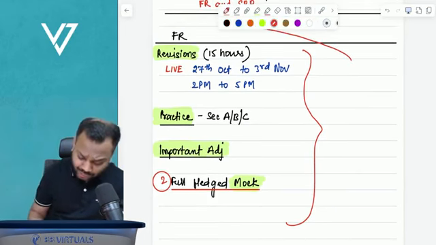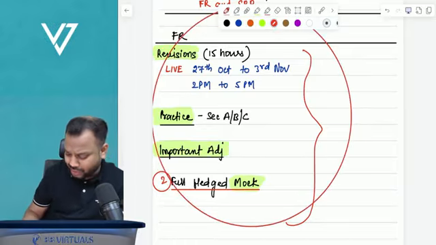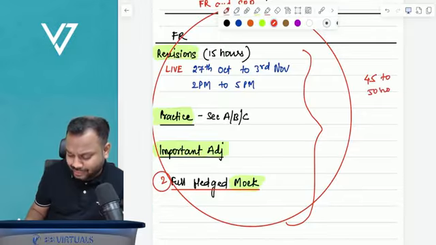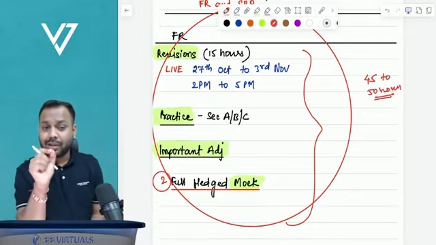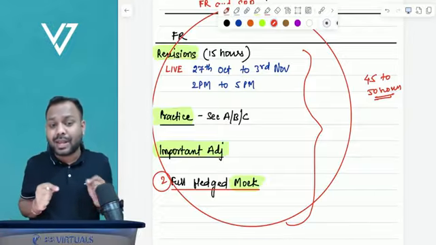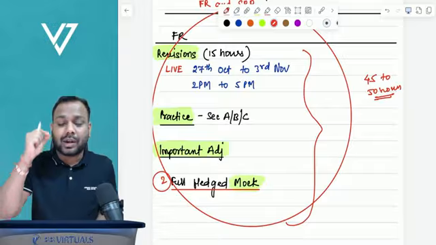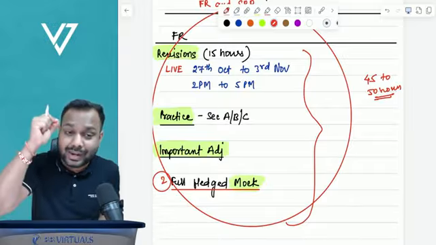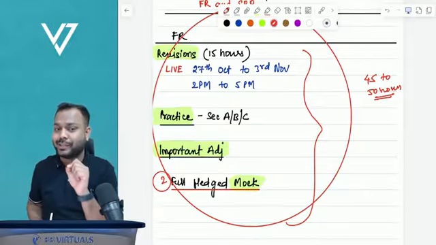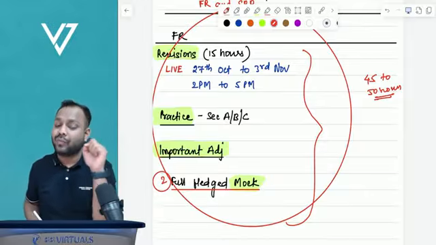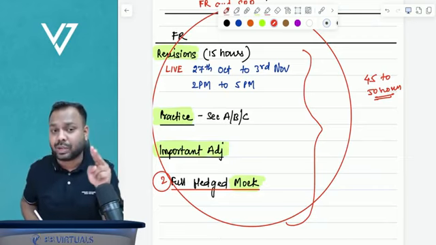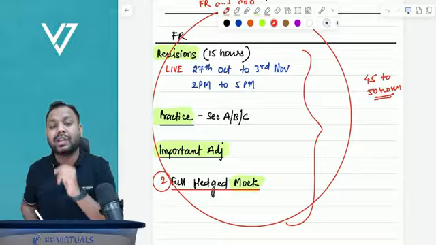The duration of this FR crash course, if you have to understand, will be somewhere in the range of 45 to 50 hours. Guys, only one request. Just give me your 45 to 50 hours and follow whatever I am saying in my crash course. Trust me guys, you will definitely clear in December 2025, but the only condition is you have to do each and everything which I will say in my class. You have to appear each and every mock test, you have to solve each and every question which I will say in my crash course.